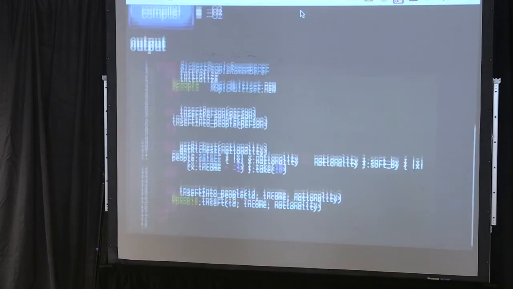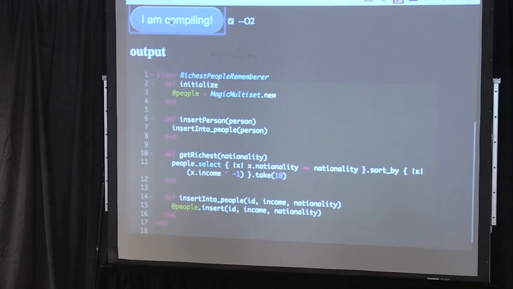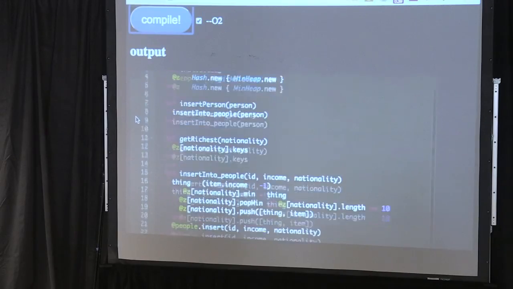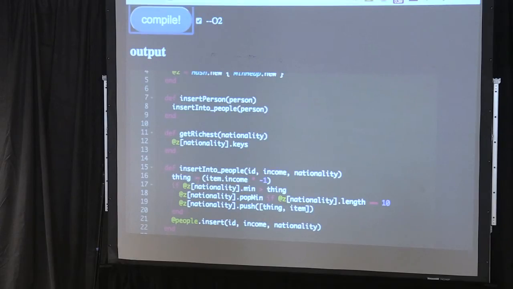Let's turn on this O2 flag and compile it again. Now things are very different. We've got this variable which has been helpfully named z, which is a hash map of empty min heaps. So let's see what happens when you insert a person now. Well, it pre-calculates their priority, which in this case is just the negative of their income. Then it looks up, it basically stores a min heap of the top 10 people.